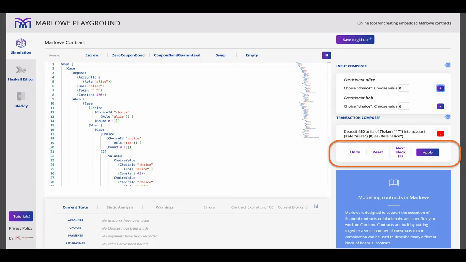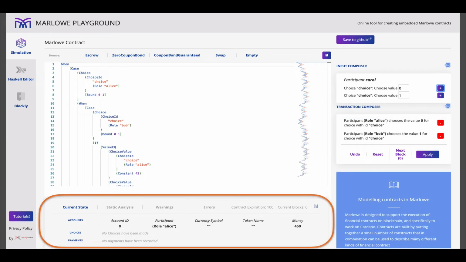And these are the controls that allow us to deal with that. On the right is apply, so that will put the transaction on the chain. But we can also do some other things. We can advance the block time by clicking next block. We can reset the state of the whole contract right back to the beginning, or we can undo the last step. So with that, we can step forwards and backwards through different possibilities in the contract. But let's apply the transaction and see what happens.